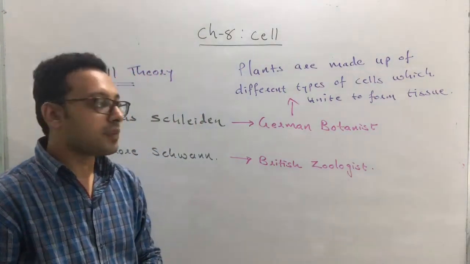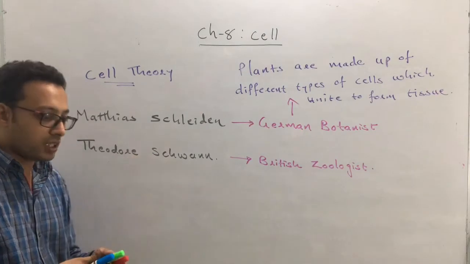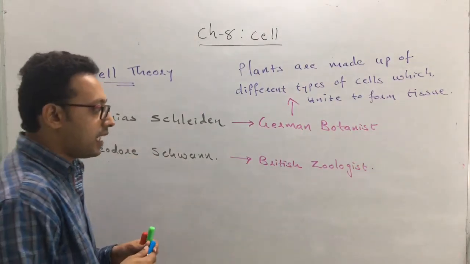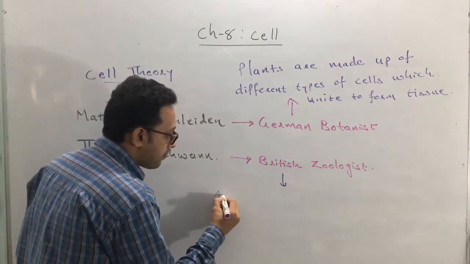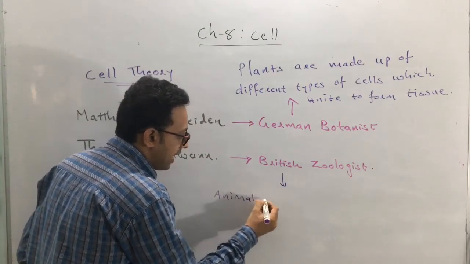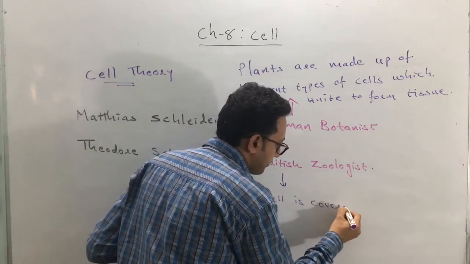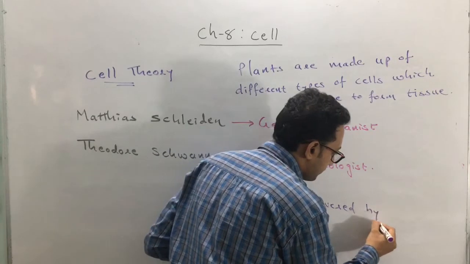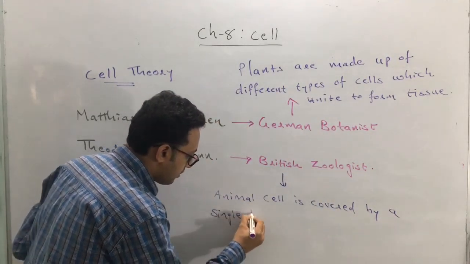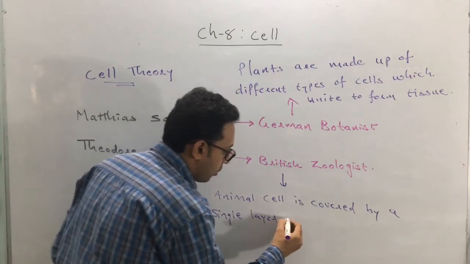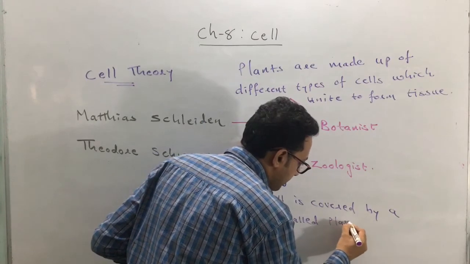Similarly, the British zoologist, Theodore Schwann, is expert in animal science and he has discovered that the animal cell is covered by a single layer called plasma membrane.